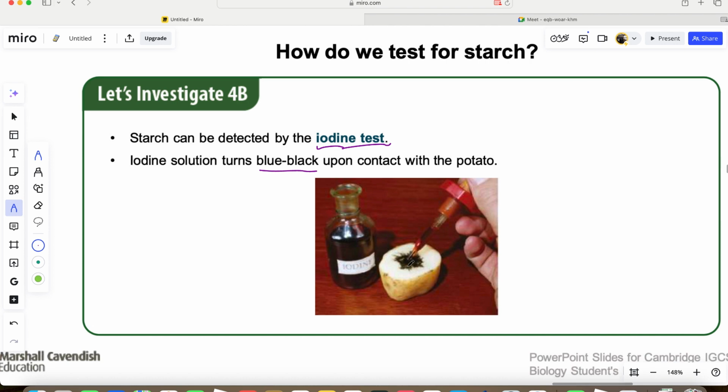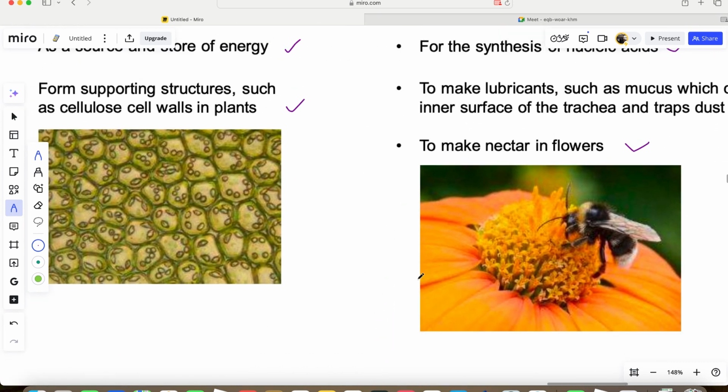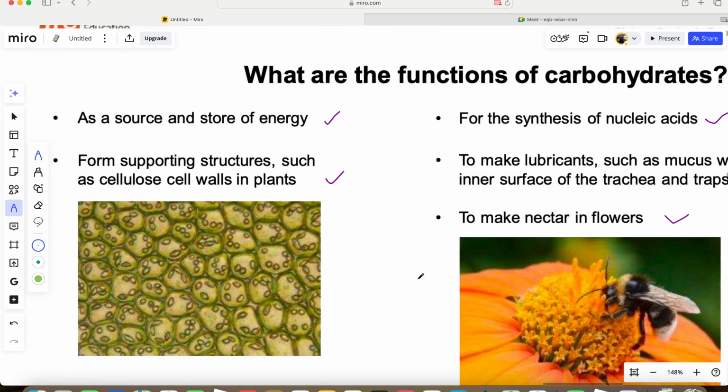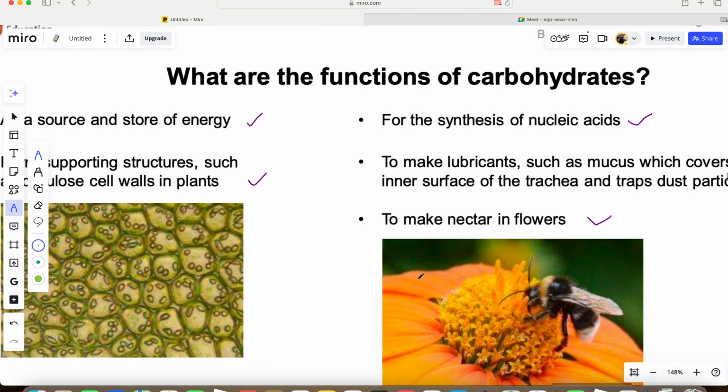Iodine solution, when it turns blue-black with the potato, then it means there is a complex carbohydrate in that substance. If it turns blue-black, is that okay? This is how we test for complex carbohydrate. Now let's take a look at the functions of carbohydrate.